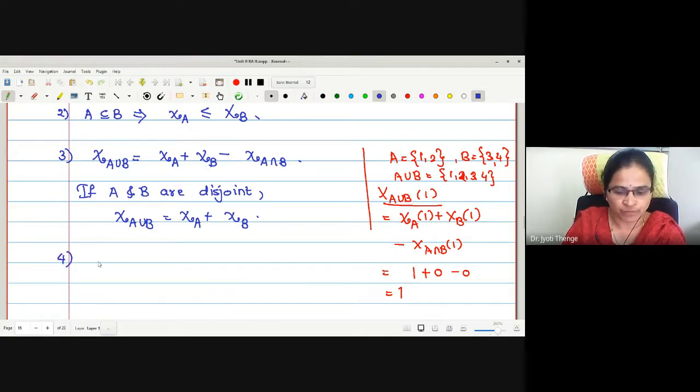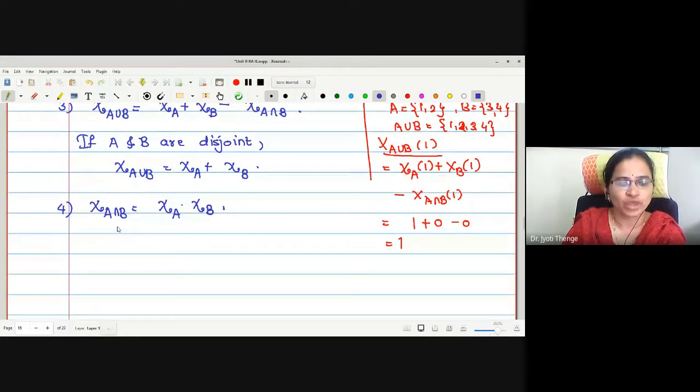Okay. Number 5 result is: what about the characteristic of A intersection B? This is the characteristic of A times the characteristic of B. Because if the element is in the intersection, then it should be a member of both, meaning the values are 1 and 1.